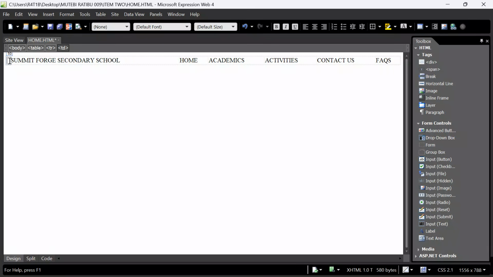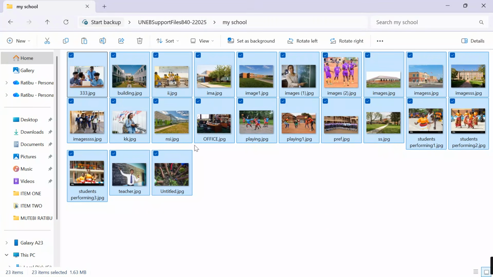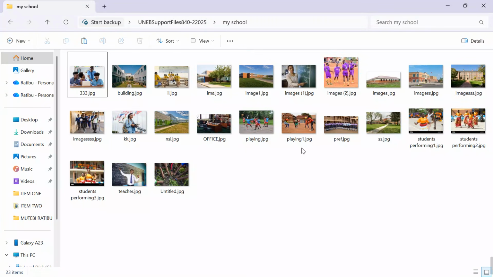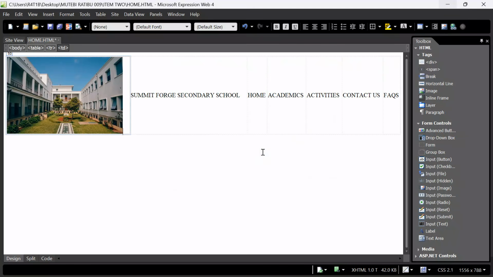After putting it there, I want to insert a simple logo here. So I will go into my support folder. Which one should I take? I had selected this in my dummy content. I had selected something like this. Ctrl C, and then come into your site where you want to paste it. You say Ctrl V, and then click OK. When you click OK, your image will be inserted.